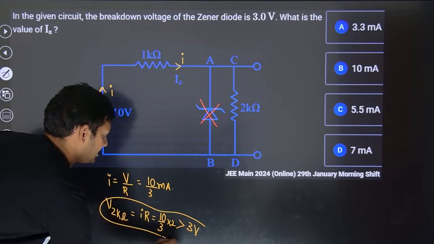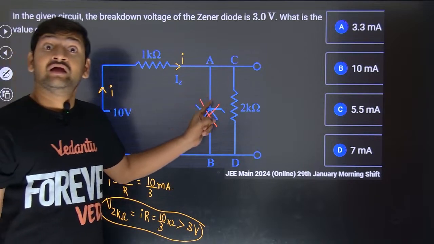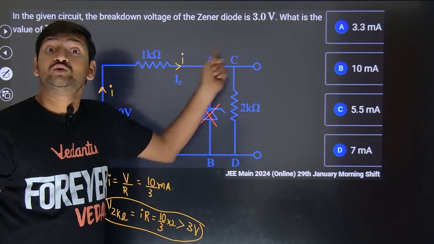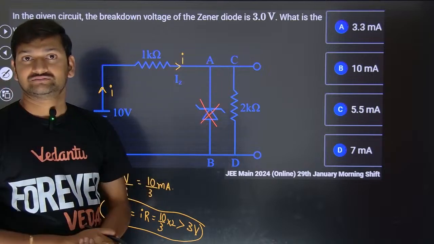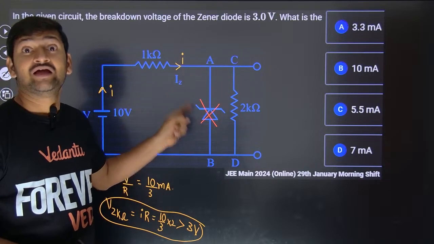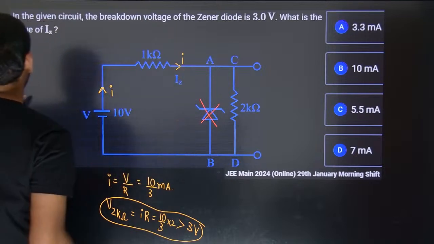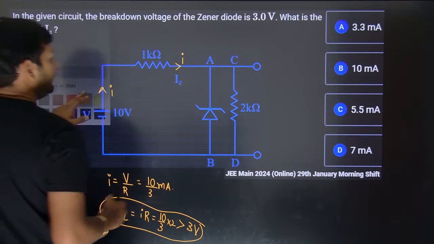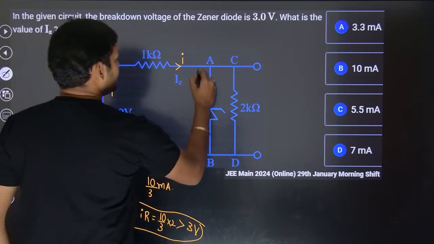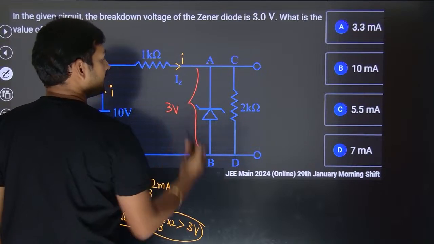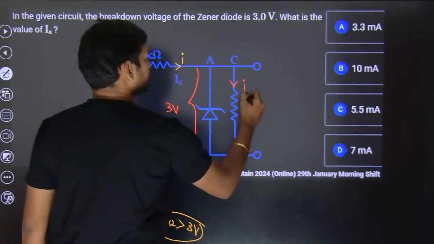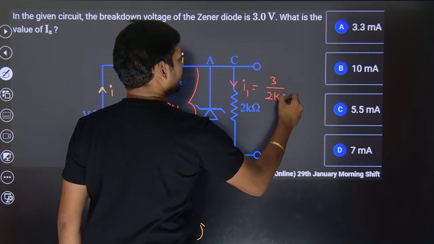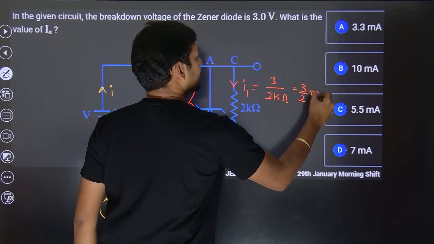That's a clear indication that if the Zener diode is not there, then the voltage across the 2 kilo ohm will go more than 3. If I put the Zener diode, it won't allow it to go more than 3. That means definitely this Zener diode is in the breakdown situation. If it is in the breakdown situation, what will be the voltage across this? 3 volt. Then what will be the current flowing into this? I'll take it to be I1. It's going to be voltage 3 volt divided by 2 kilo ohm, which is 3 by 2 milliamps.